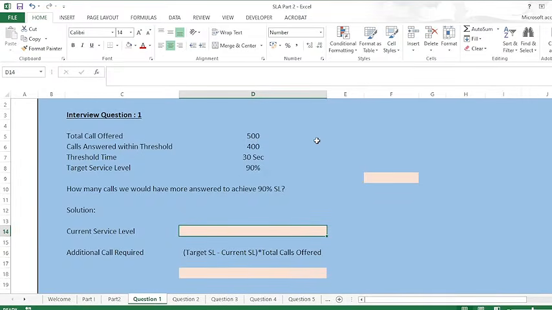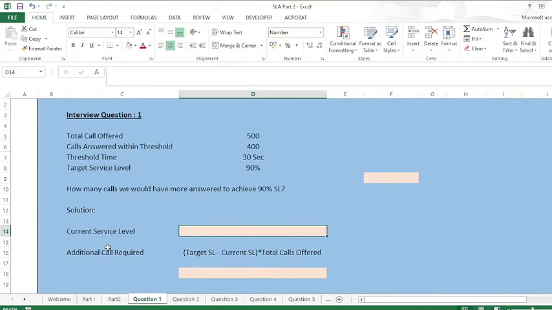Suppose there is a process or a campaign where the calls offered are 500 and the calls answered within threshold are 400, the threshold time is 30 seconds, and the target service level is 90%. So the interviewer asked how many more calls we would have had to answer to achieve the 90% SL. So suppose there is a process or a campaign with these metrics: we have received this many calls, we have answered this many calls.